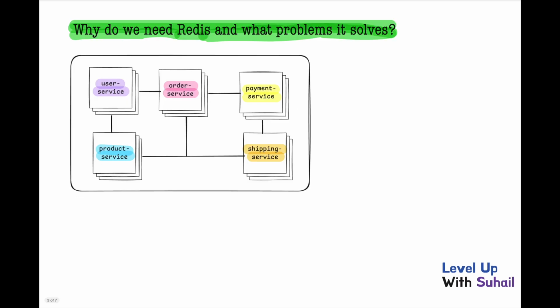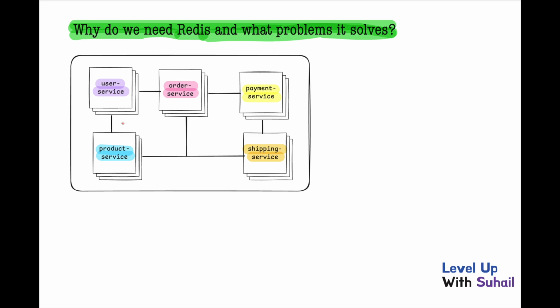Next, why do we need Redis and what problems does it solve? In real life, you don't run a single Spring Boot application. You run multiple microservices and you have a microservice architecture. For example, on this screen I'm taking an example of an e-commerce application, and to simplify, I have represented just a few services of it.